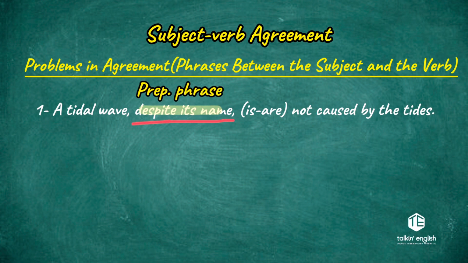What I need to do here is to cross out this prepositional phrase to make it easy for me to decide what the subject is. The words that are left are a tidal wave. A is an article, and an article can never be a subject. Tidal is an adjective, and an adjective can never be a subject. Wave is the subject because it is a noun. Now I need to ask myself, what is the number of the word wave? The word wave is singular, and as long as it is singular, I have to choose a singular verb. The singular verb that will agree with the word wave is the word is.